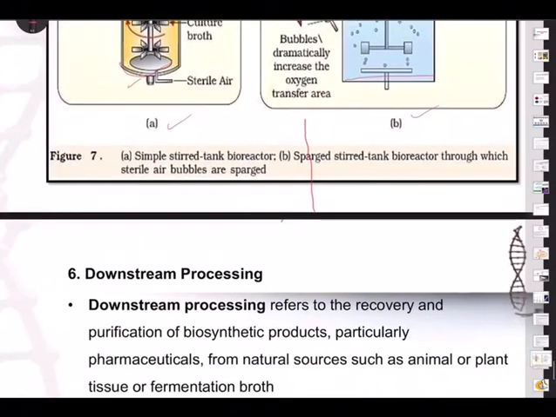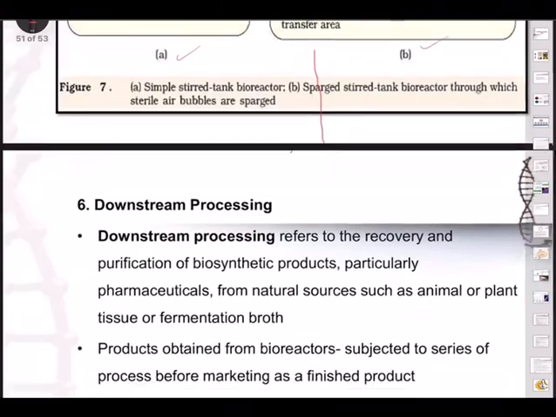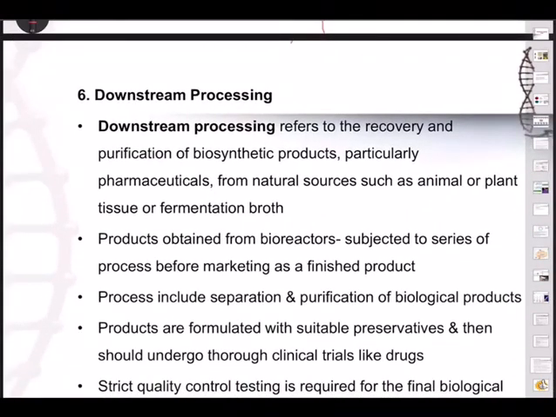So basically, downstream processing, as I said just now, refers to the recovery and purification of biosynthetic products, particularly pharmaceuticals, from natural sources such as animal and plant tissue or fermentation broth. Products obtained from the bioreactors are subjected to a series of processes before marketing as a finished product. This process includes two steps: separation and purification of biological products.